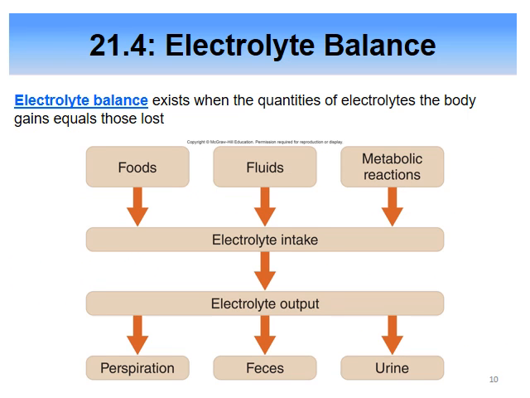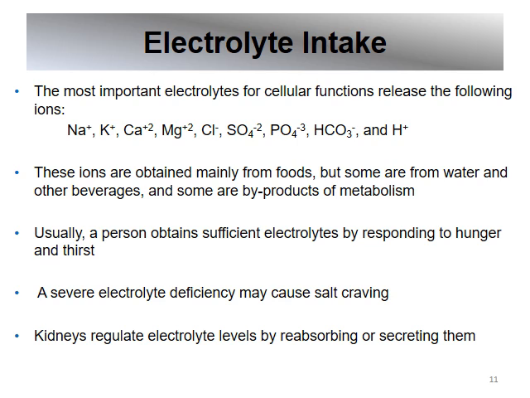So electrolyte balance is the next one. Electrolytes we get from the foods that we eat and the fluids we take in. Metabolic reactions also produce some electrolytes. And then we lose these electrolytes through perspiration, feces, and urine. But our body is trying to maintain a balance. Here are some of the different electrolytes that we need in our body. Most of these are obtained from foods and beverages.